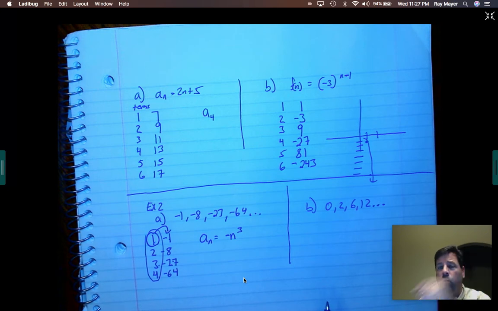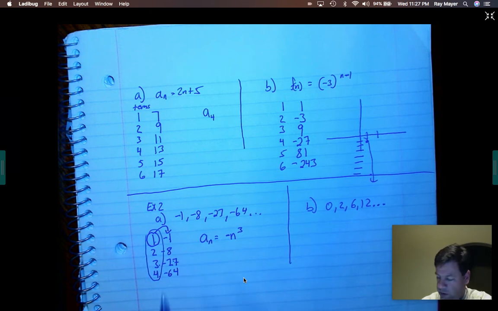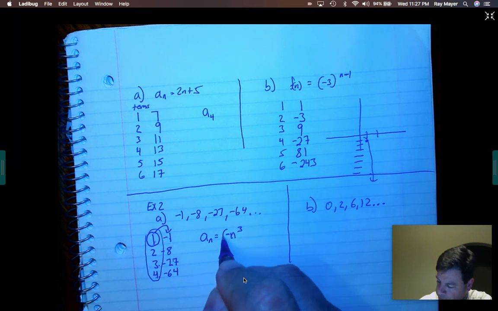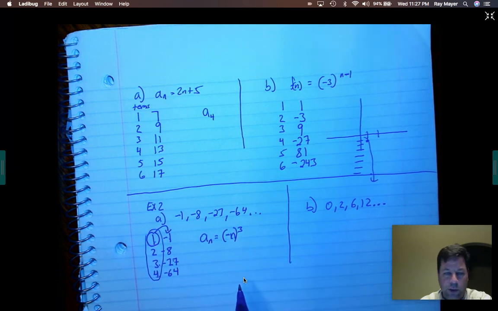There is more than one rule that will get these sometimes. Okay? More than one. So this is the rule to get this equation right here. Just again, check it just to make sure. If I plug in 4 cubed or -4 cubed, either way, I'm going to get -64, and that works. Is that tough to see? It's not easy, but you just have to start seeing these things, okay?